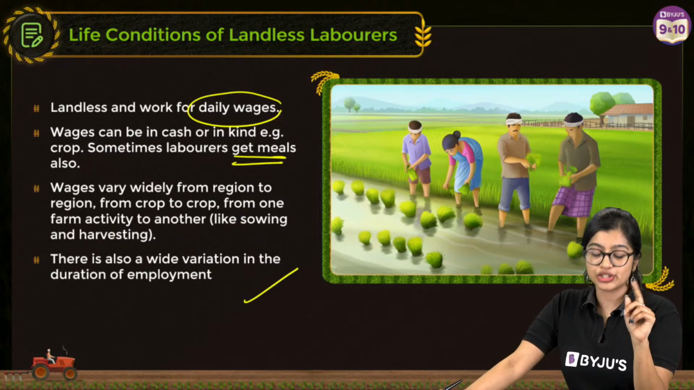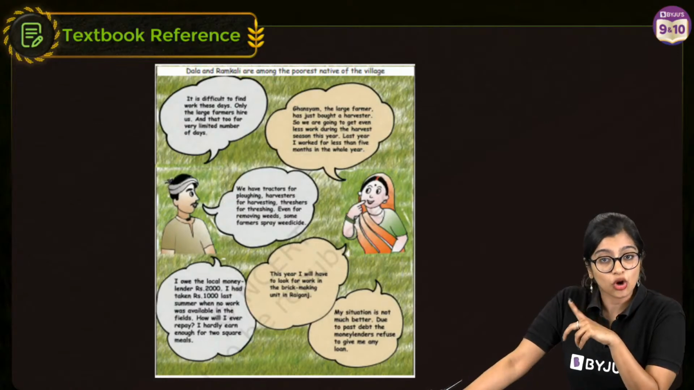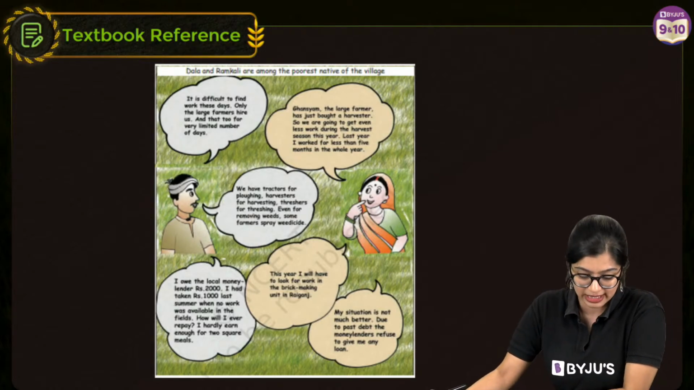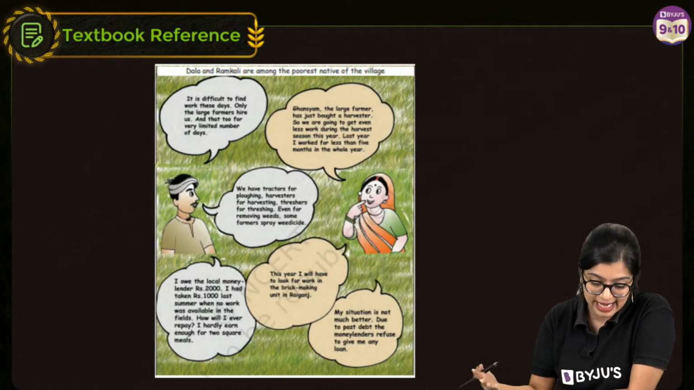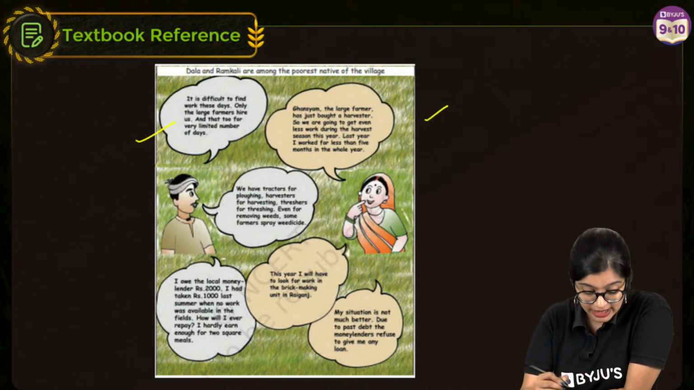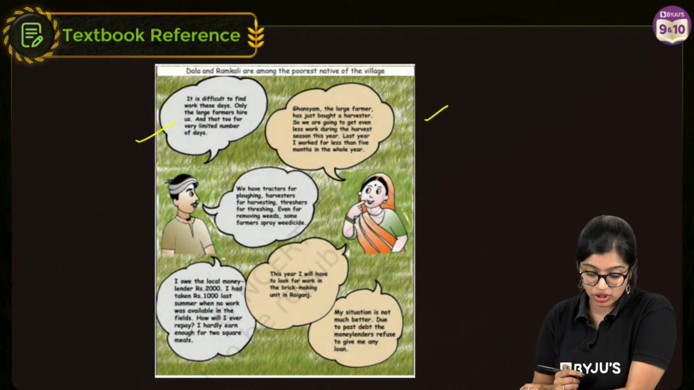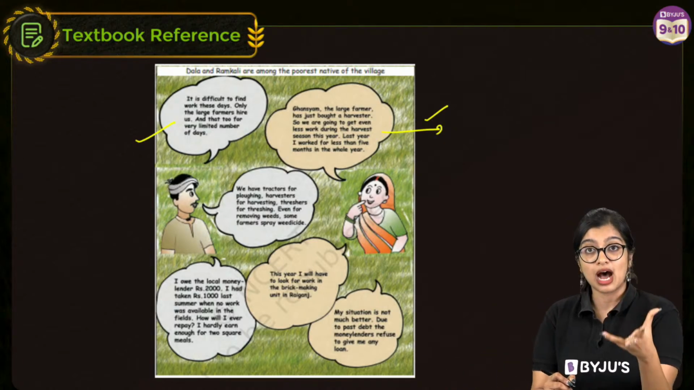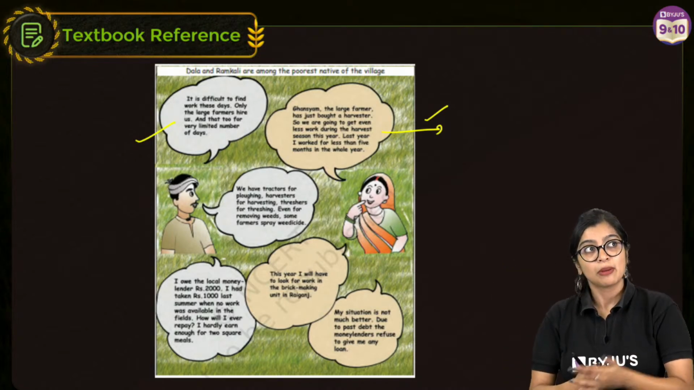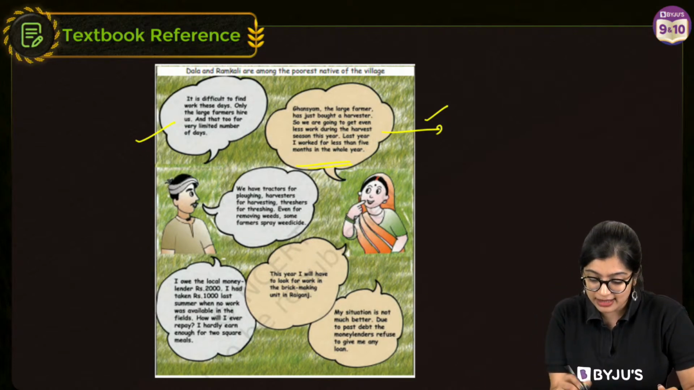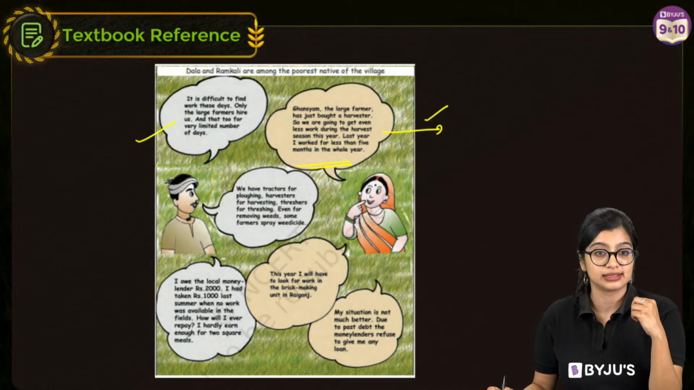Now there is a comic in your book, and I'd like you to read that comic, which is a conversation between Dola and Ramkali. Here we see that she says it's difficult to find work these days. Only large farmers want to hire us, and that too for a limited number of days. Ghanshyam, the large farmer, just bought a harvester also. Earlier I could help with manual harvesting, but now Ghanshyam has bought a harvester, so he doesn't need me anymore. Which is why last year I worked less than 5 months.